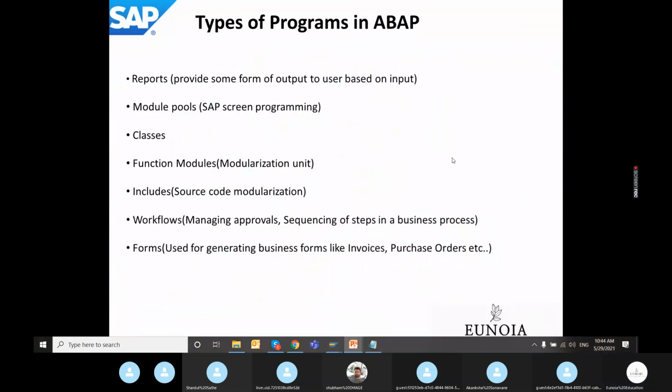What all things are required to develop module pool programs will be taught in this particular section, module pool programming or SAP screen programming. Classes are part of advanced ABAP, but some part of classes or object-oriented programming, as required, will be covered under basic ABAP as well.